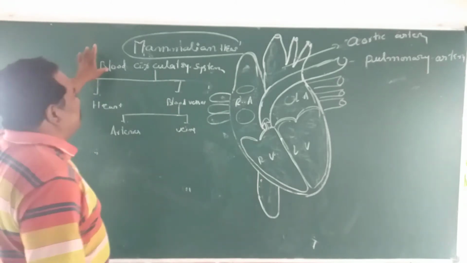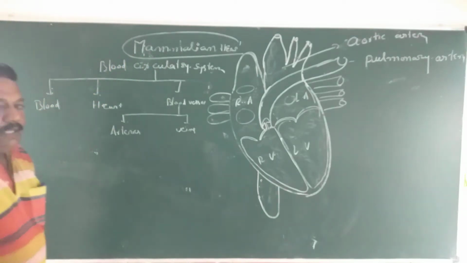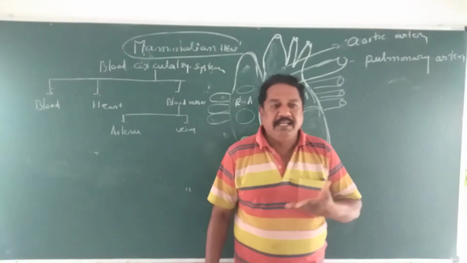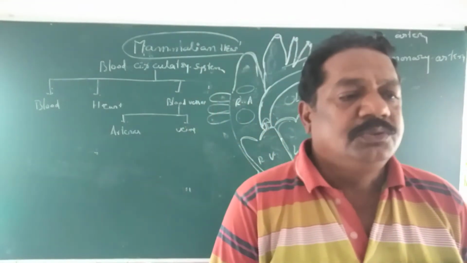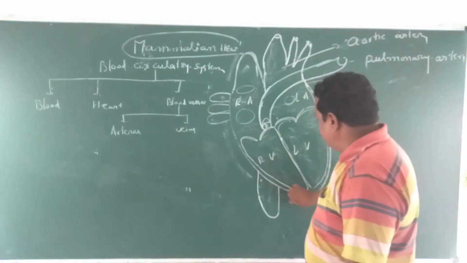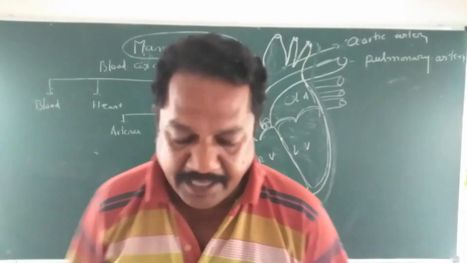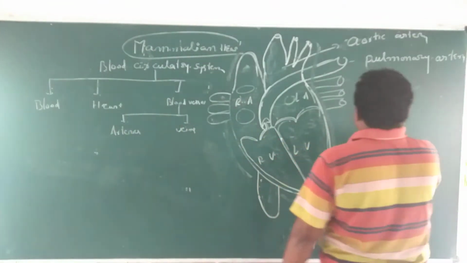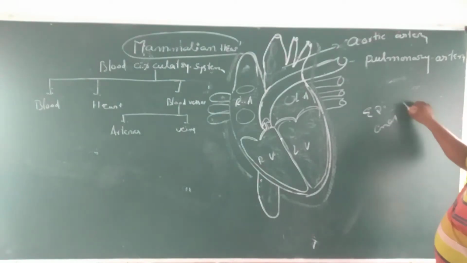Now I am discussing the mammalian heart. As you already know, the heart is situated in the thoracic cavity, slightly on the left side. On either side of the heart, there are two lungs. The heart is always enclosed by a sheath called the pericardium. The pericardial sheath has dual layers: the outer layer is called the epicardium and the inner layer is called the endocardium. In between these two, the pericardial cavity is present.